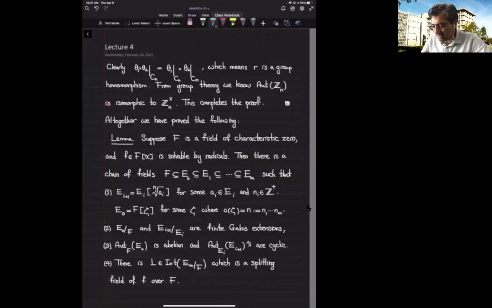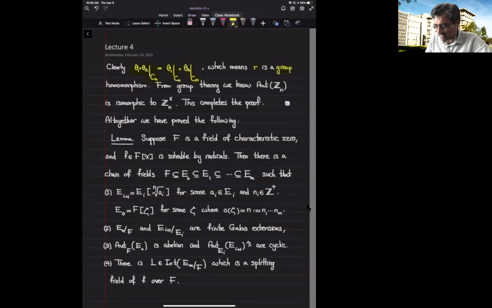And clearly, the restriction of a composite of two automorphisms of this field extension is the composite of the restrictions. And that means that the restriction map is indeed a group homomorphism.